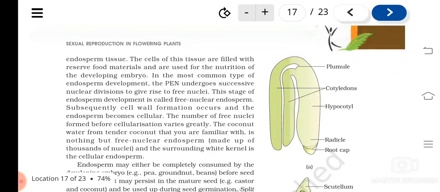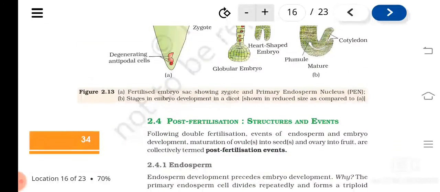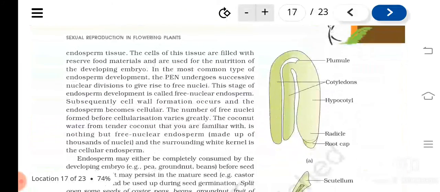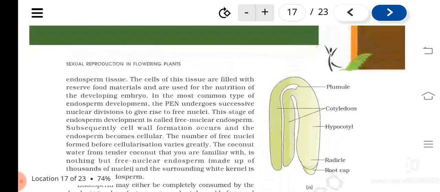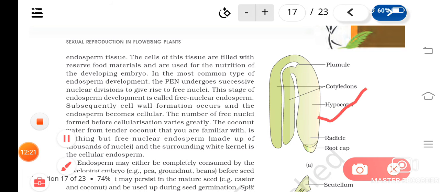See, the diagram is given in this way, and you can draw it if you are asked to draw the diagram of a mature dicotyledonous embryo. In that you can show the plumule, then the cotyledons attached here.